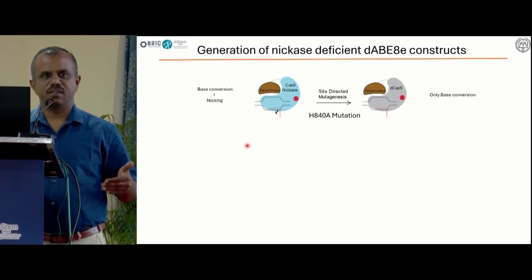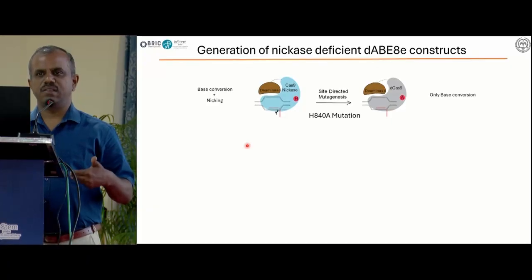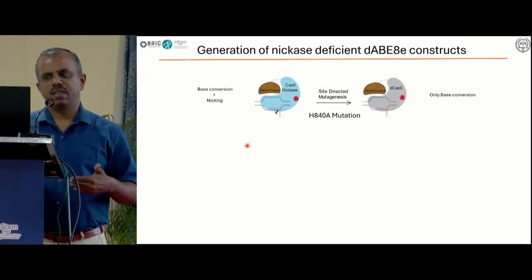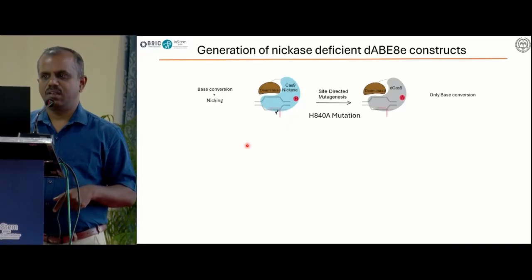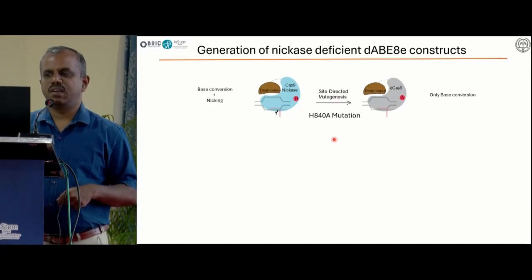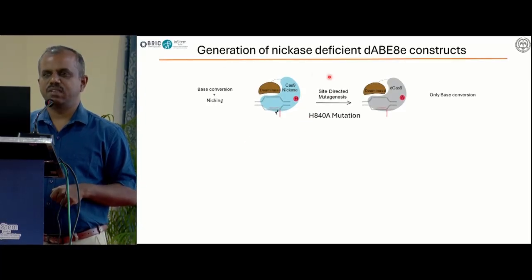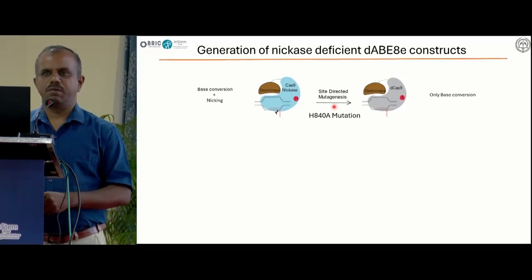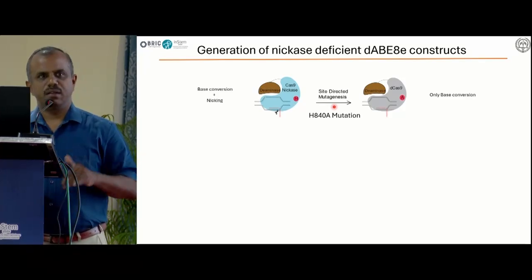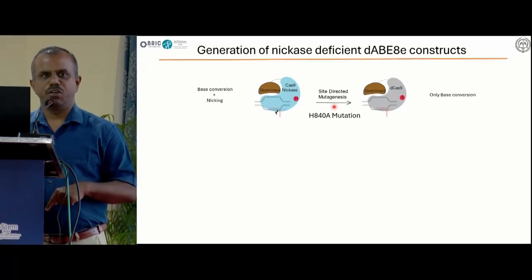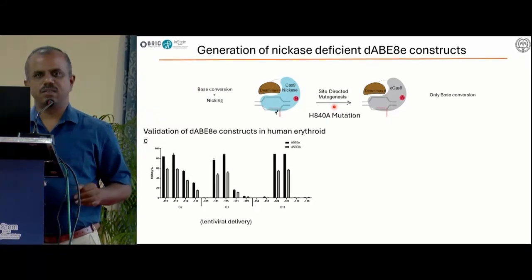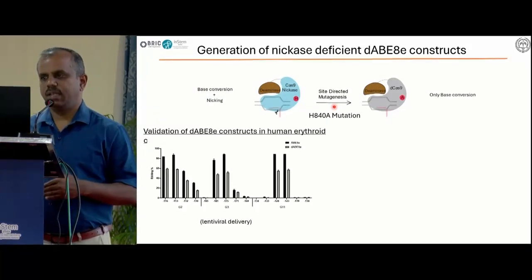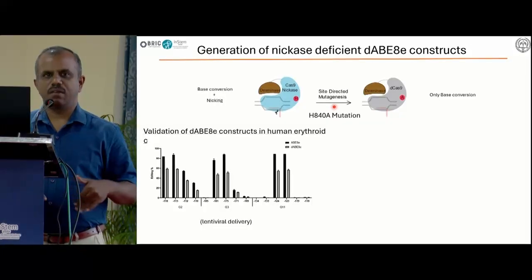So what we thought is, because the DNA deaminase is hyperactive, we could make the Cas9 nuclease deficient by introducing one more mutation at H840. So it makes them not make any double strand break, but will convert one nucleotide to another nucleotide. So after making this new base editor without any double strand break, we looked at whether the efficiency is going to be the same.